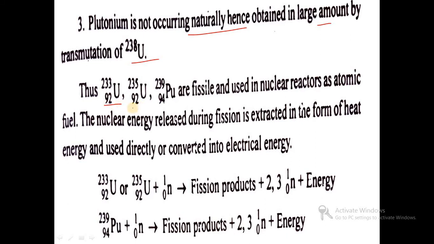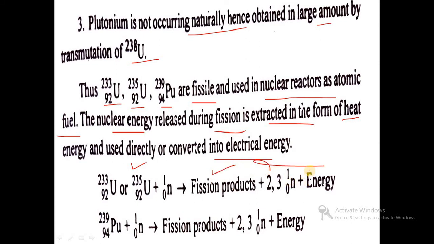So uranium 233, 235 and plutonium 239 are fissile materials, which are used in a nuclear reactor as atomic fuel. So these are the atomic fuels. The nuclear energy released during fission is extracted in the form of heat energy and is converted into electrical energy. Very well we know that when uranium 235 is bombarded by neutrons we get fission products barium and krypton with emission of neutrons and a large amount of energy. Similarly, when plutonium is bombarded by neutrons, we get fission products and a large amount of energy.